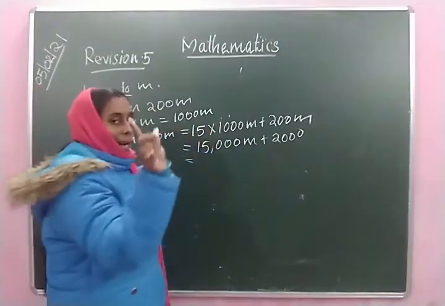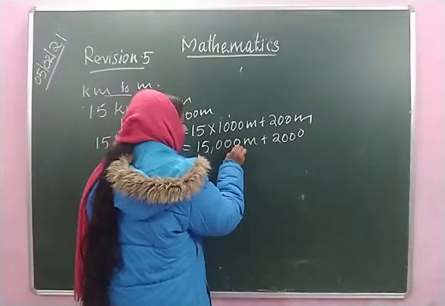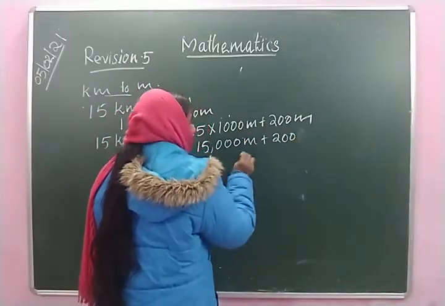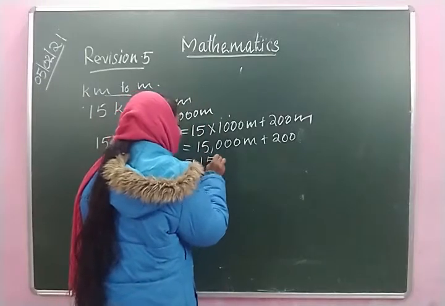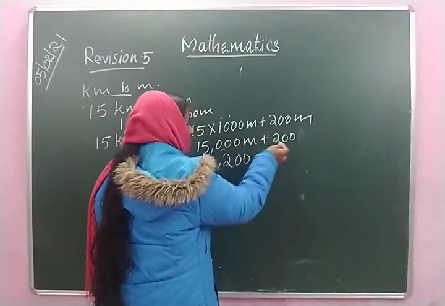This we have to add in the rough column, otherwise you will make a mistake. Many of you are writing 15,000 and then writing 200 next to it. That is not 15,000 plus 200. We will get 15,200. Only the last three places change to 200.